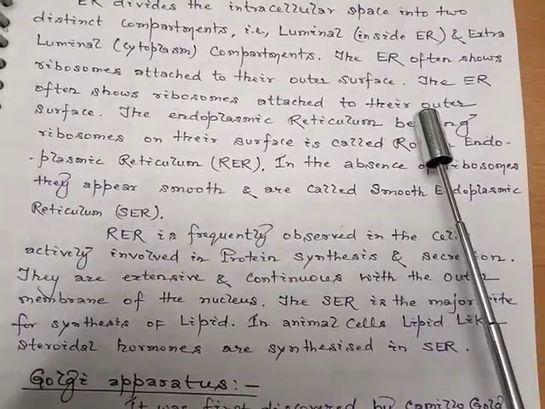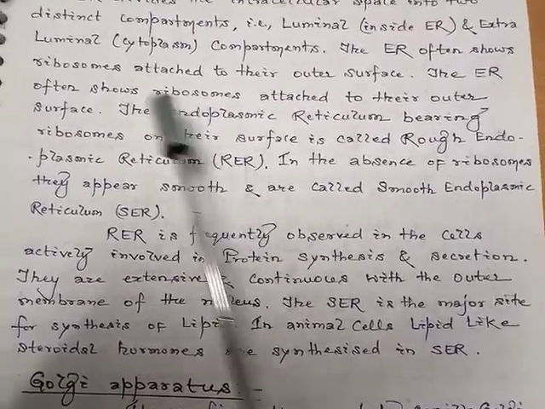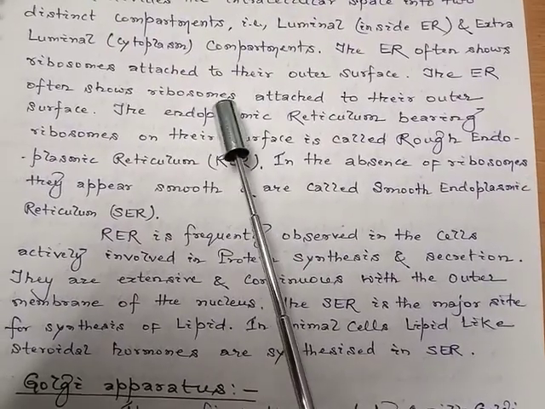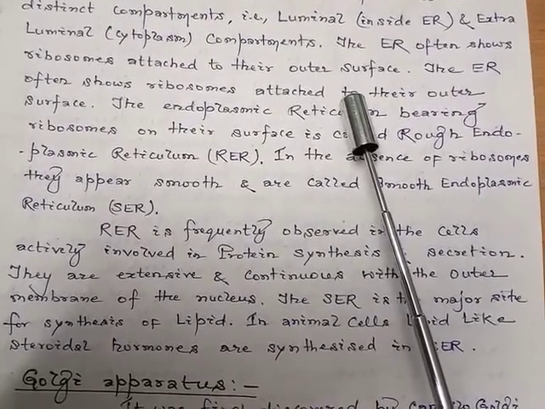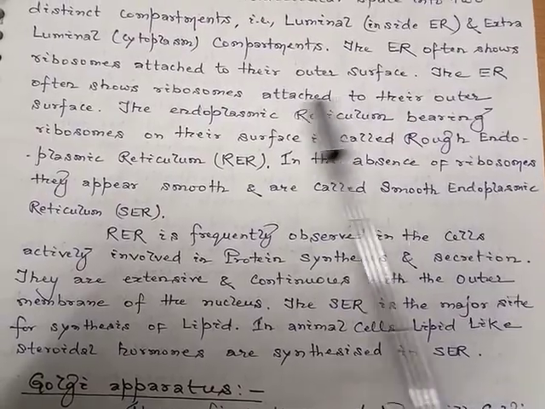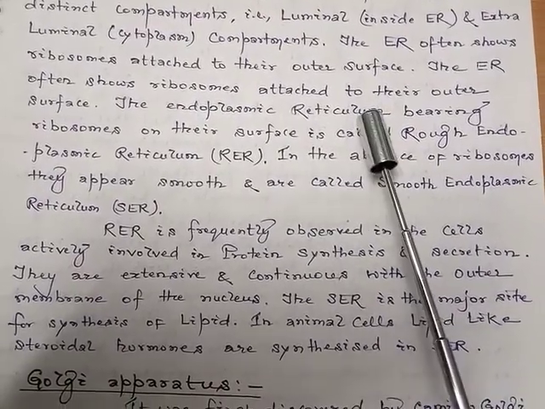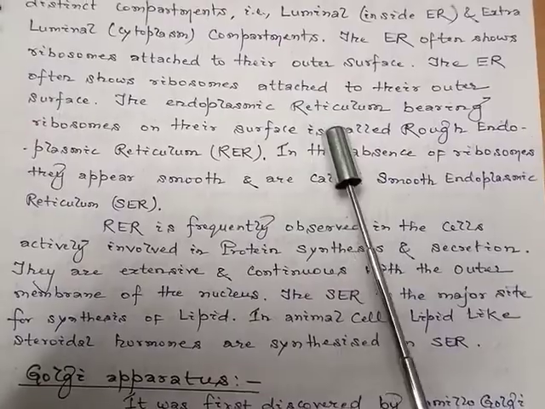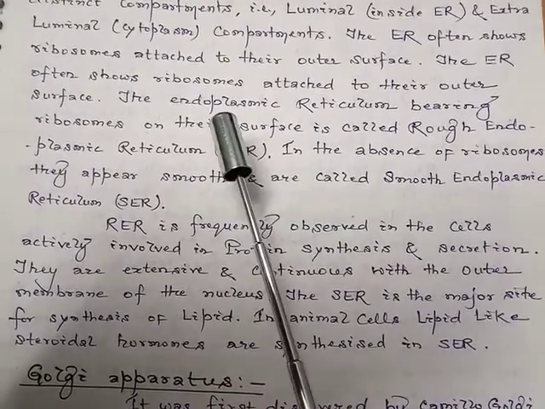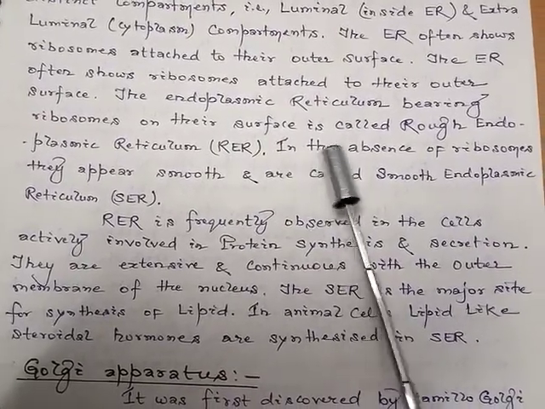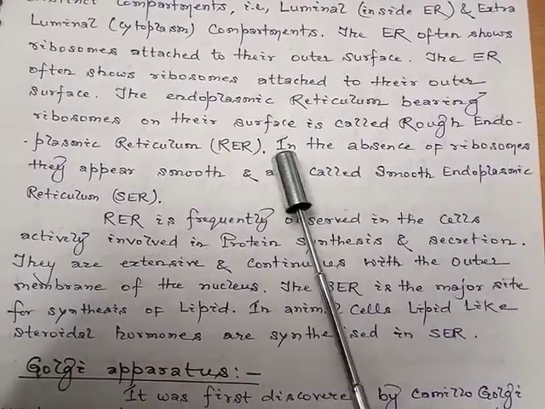The endoplasmic reticulum often shows ribosomes attached to their outer surface. So the ER often shows ribosomes attached to their outer surface, and the endoplasmic reticulum bearing ribosomes on their surface is called rough endoplasmic reticulum.